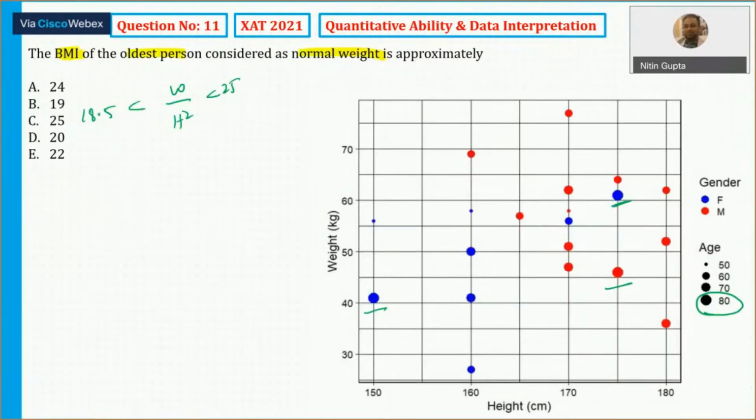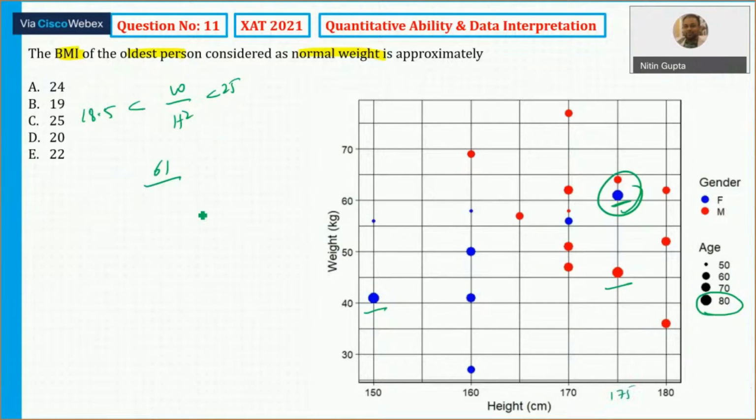So 18.5 upon this one, that is what I need. So I need to calculate, consider approximately. So you can start with all of them. Let's see, and there is a unique answer. So let's start here with this one case. The weight is 61, and height is here 175.